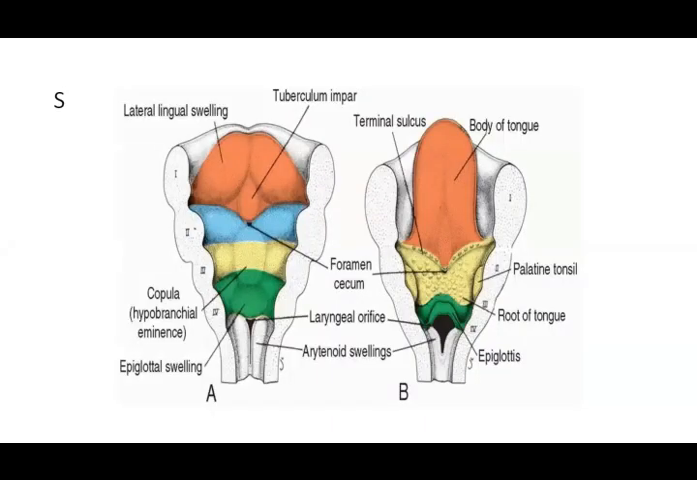Don't just memorize it. You have to talk about these swellings. Don't forget the fibrous tissue, don't forget the lingual papillae, and don't forget the muscles. That only completes the whole tongue.